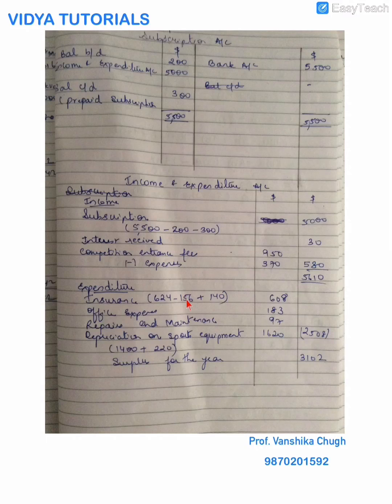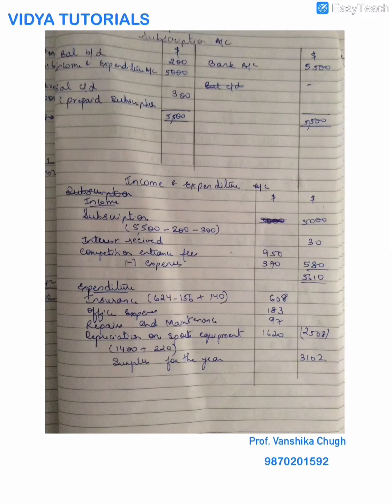Remember, if you are getting confused about add and subtract, you can also make a small insurance account. Or remember, if current year's prepaid is subtracted, last year's prepaid will have a reversal effect. It will be added. It is always the current year's effect that you give for the outstandings or the prepaid. The previous year's effects are always reversal. So I have added 140 and I have written the expenses over here.